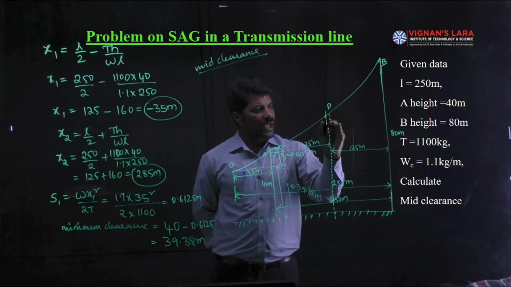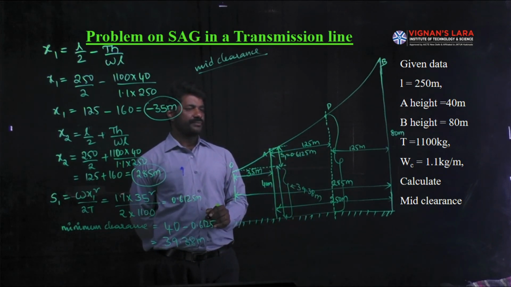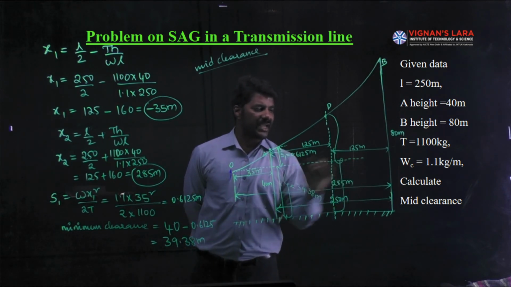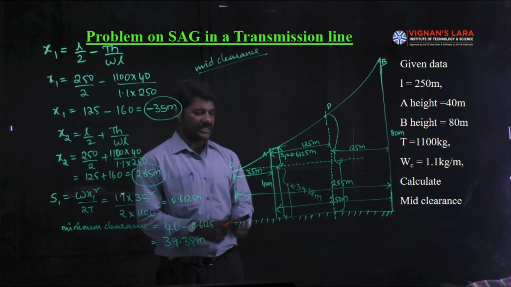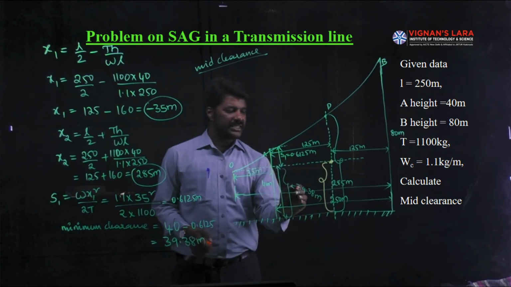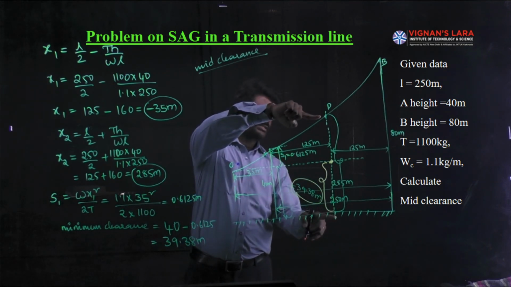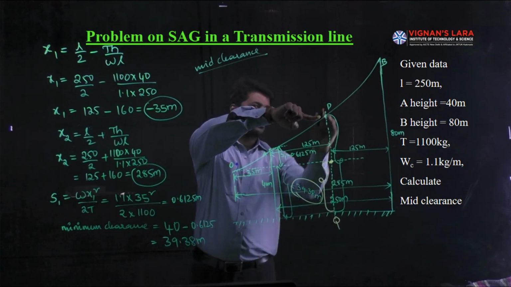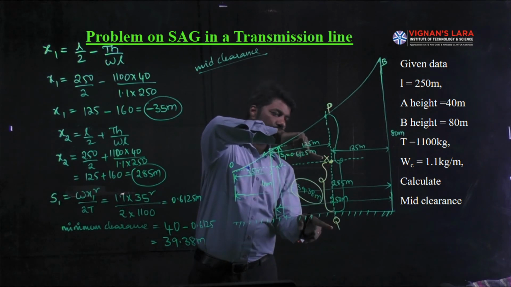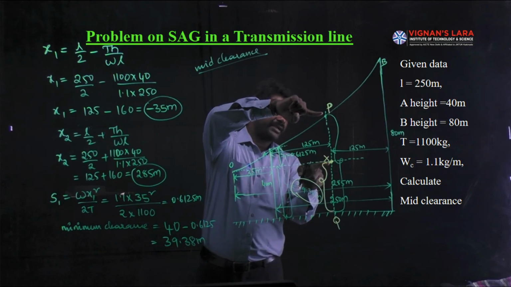Our intention now is to calculate this clearance, out of which we have already calculated the minimum clearance. If you extend like this, the intersection point is available with us. This is the intersection point. This is the minimum clearance already calculated. How much is it? Yes, 39.38. So this is the mid clearance PQ. This is point P and this is point Q. Out of PQ, let me take this as X. XQ is the minimum clearance whose value is 39.38, and the next required thing to be calculated is PX.